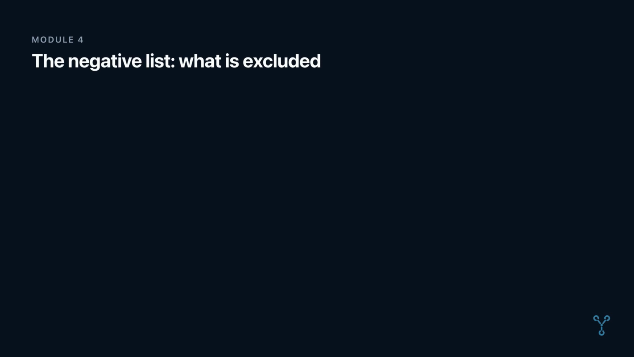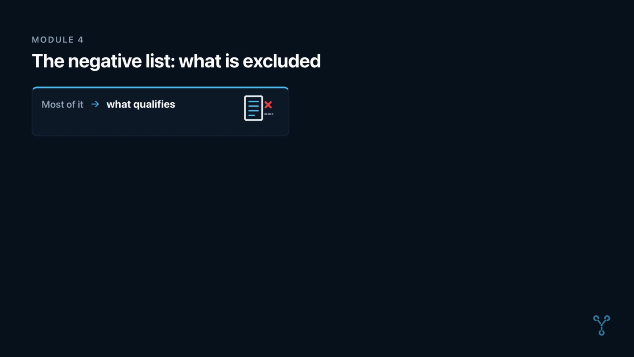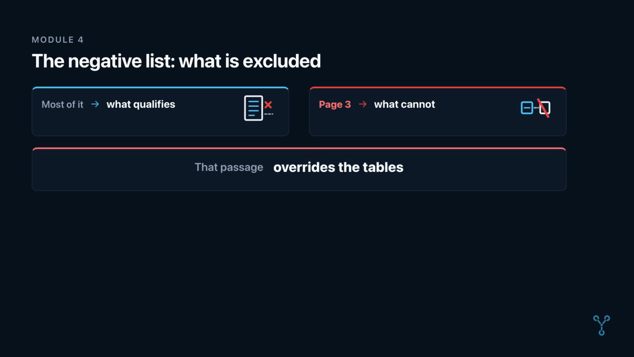Module 4. The negative list. What is excluded? Most of the common principles tells you what qualifies. One short passage on page 3 tells you what cannot, whatever else is true about it. That passage overrides the tables. Read it before spending time matching activities.